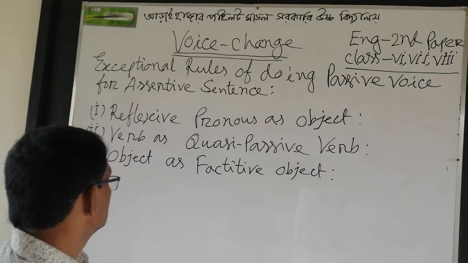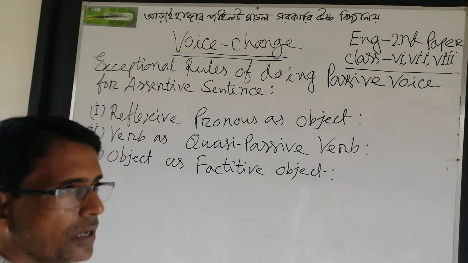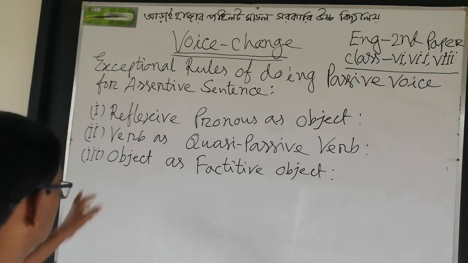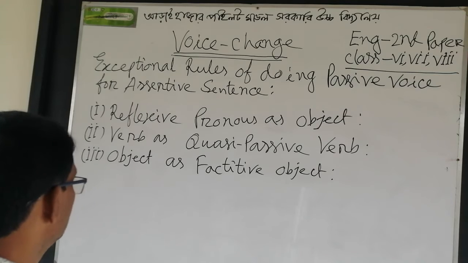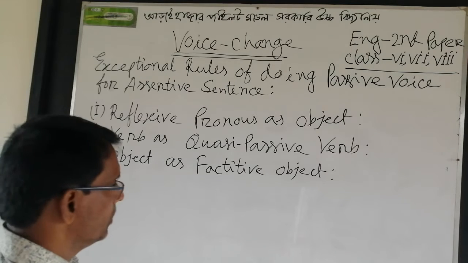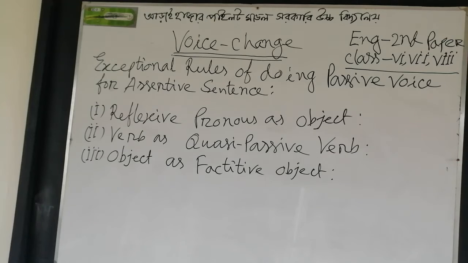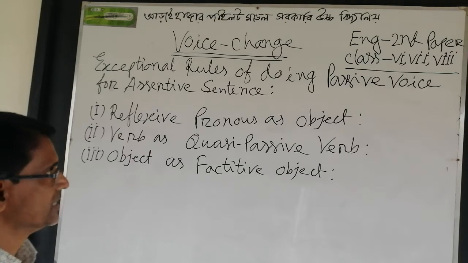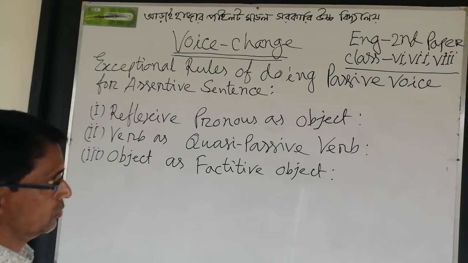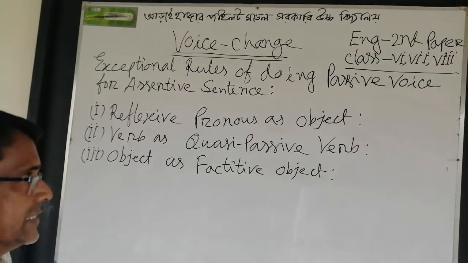Now I am discussing the exceptional rules of doing passive voice for assertive sentence. The exceptional rules are on reflexive pronoun as object, verb as passive verb, and object as active object. Now first, I will discuss reflexive pronoun as object while doing passive voice for assertive sentence.